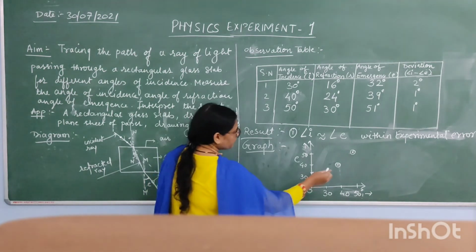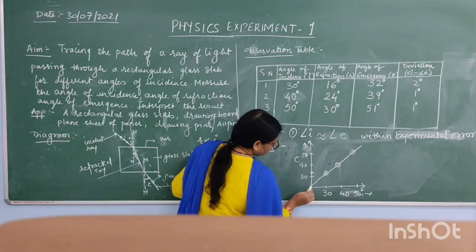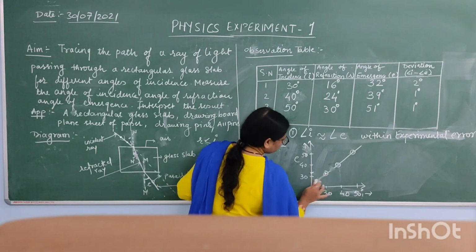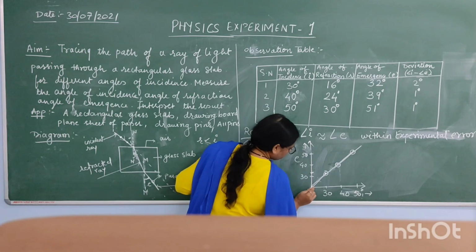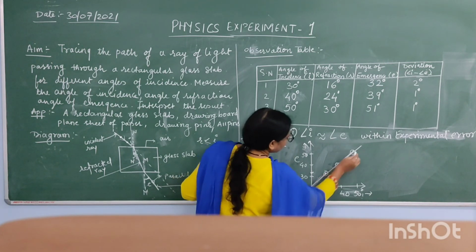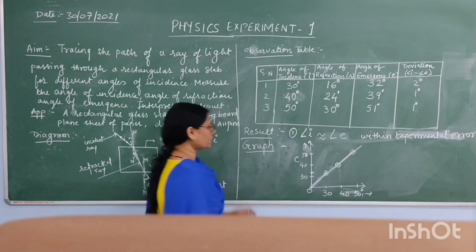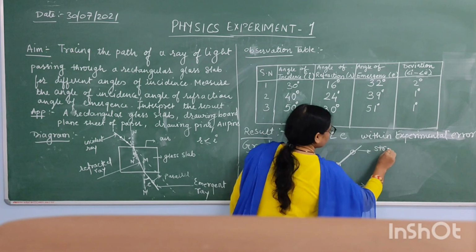Now what to do? We will just join all these 3 points. See. So it will look like this: a straight line which is passing through the origin. So the nature of the graph is a straight line.